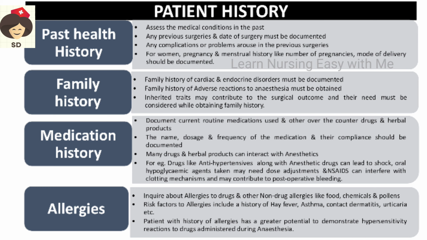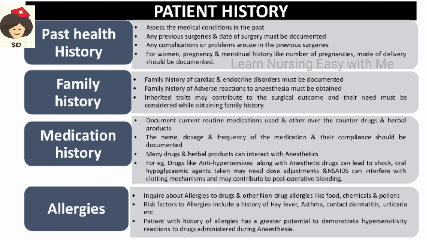And if the patient is taking any medicines, we have to see whether these medicines interact with the anesthetics. Okay, so if they interact and cause some adverse effect, then we have to give the antidote prior to the surgery. And drugs like antihypertensives can lead to shock if the patient takes them with anesthesia.